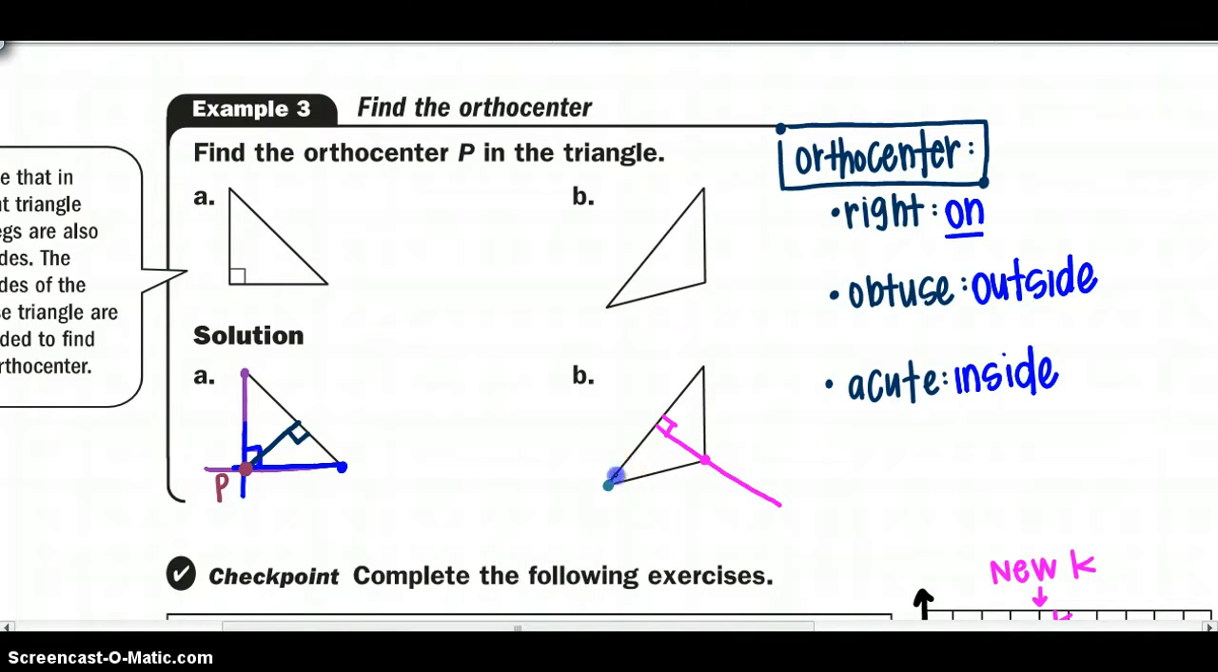Now notice if I go anywhere up here, there's never going to be a perpendicular segment. So from this vertex, I'm going to extend this side because I am actually going to be perpendicular to the outside portion of that line. And then last, here is my other vertex. I need to extend this side because I'm going to be perpendicular here. So notice now I have my orthocenter, point P, which is outside.